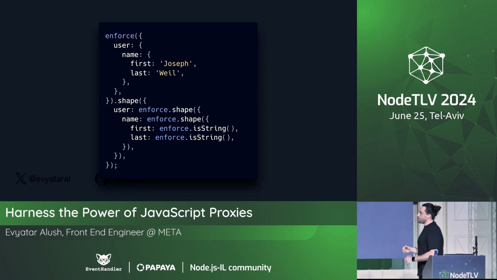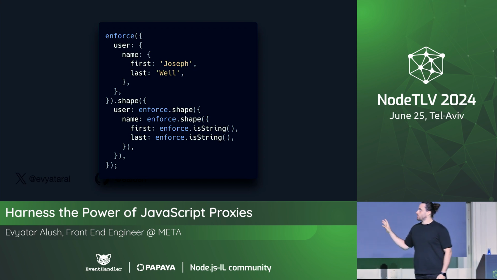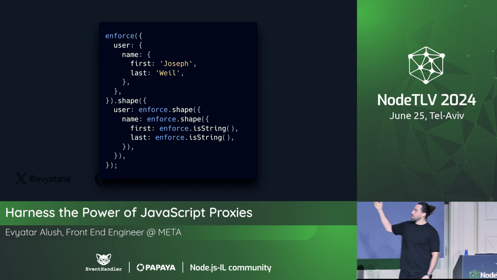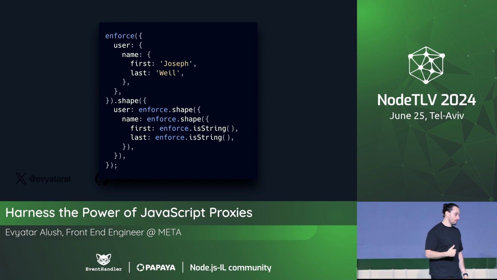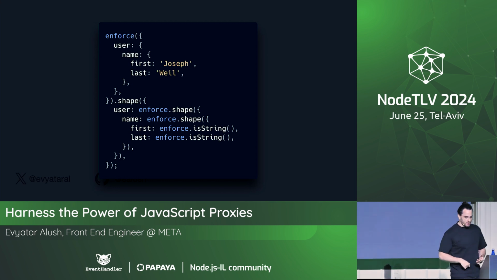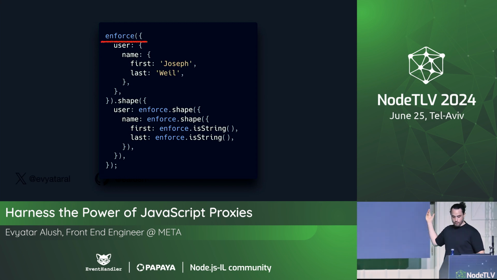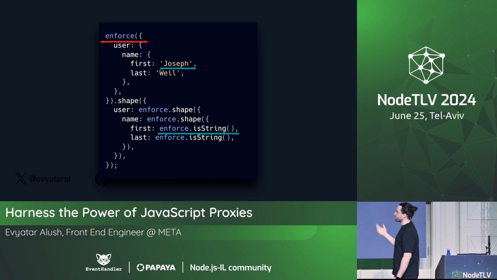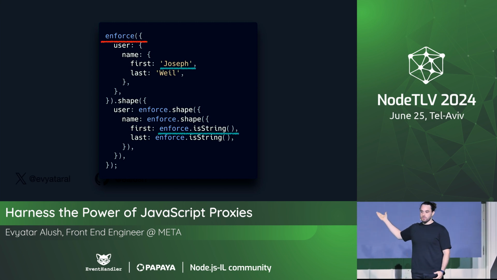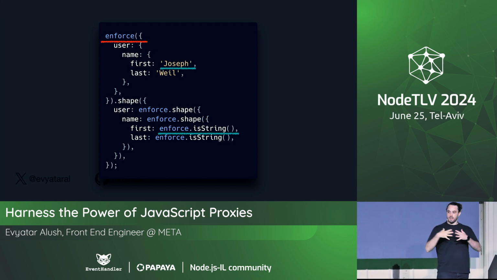And we're going to implement Enforce's schema validation, which is going to take the Enforce syntax. So we're going to have the object in the beginning, and the schema at the end. Of course, it can be composed and saved, but just for simplicity, we're going to do this. The complex part is, we have this notation where we call enforce immediately with the value, but the value is down here. And what we want to validate it against is the schema, or the rule, that's down there. How do you do that? How do you connect these two?